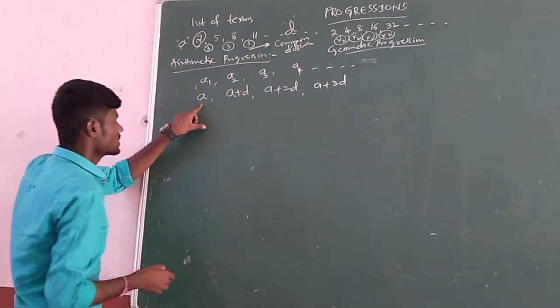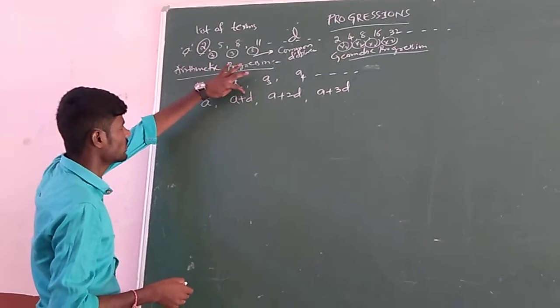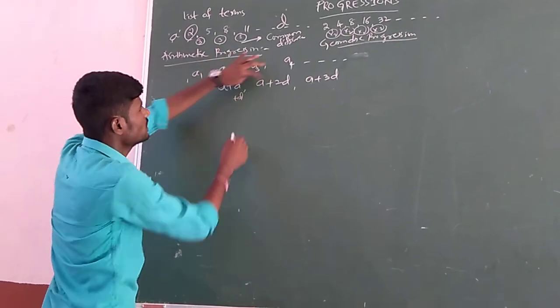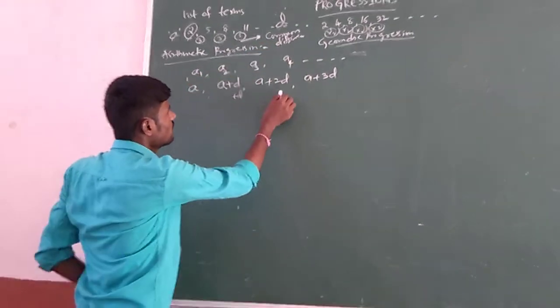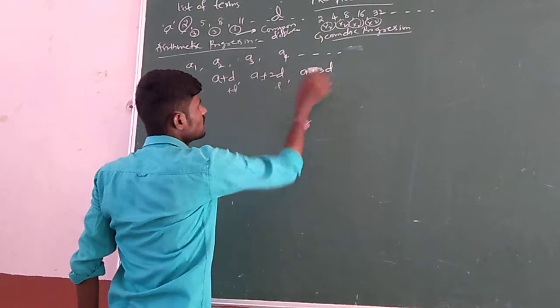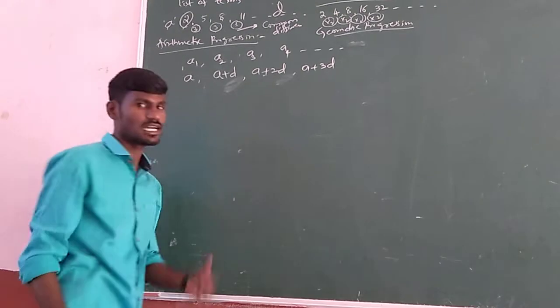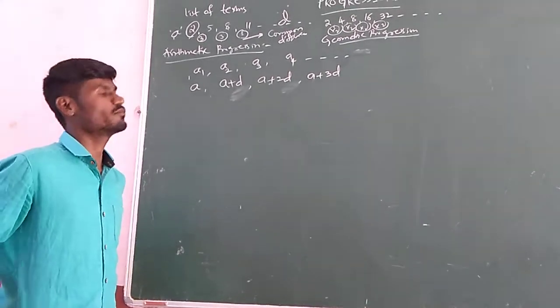To the second term, if you add the common difference D, you get A plus 2D. If you add one more D, A plus 3D. Like that you will get the list of terms. This is said to be the standard form of arithmetic progression.